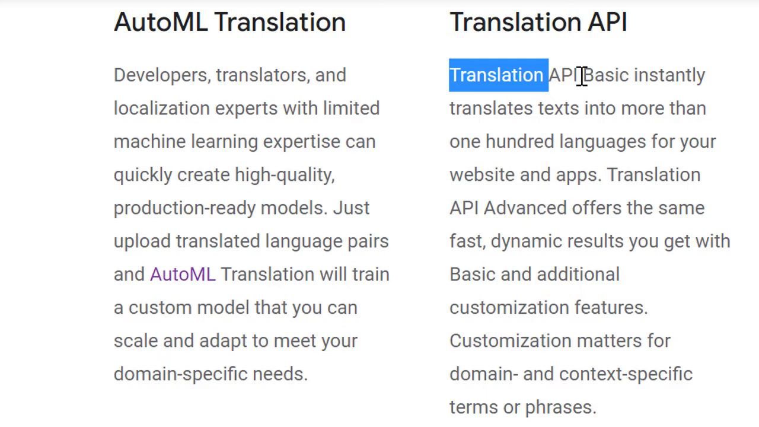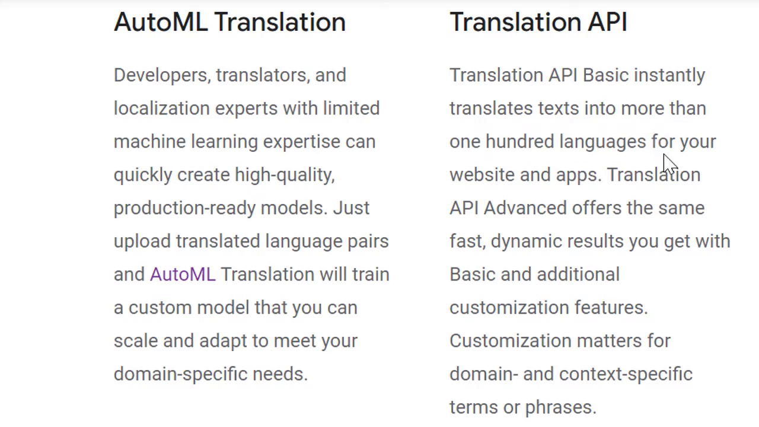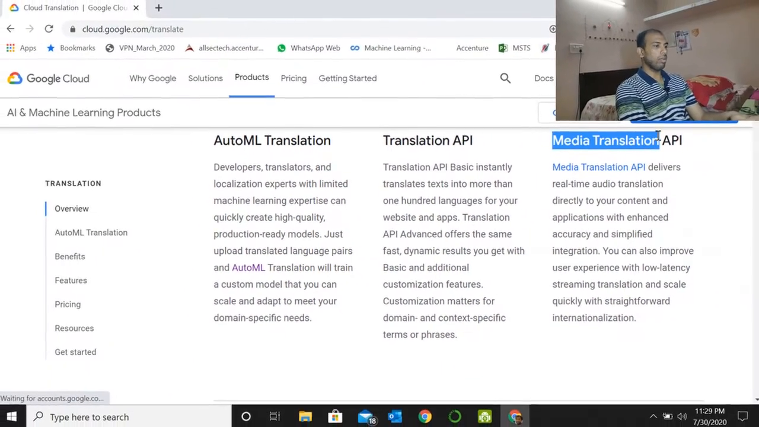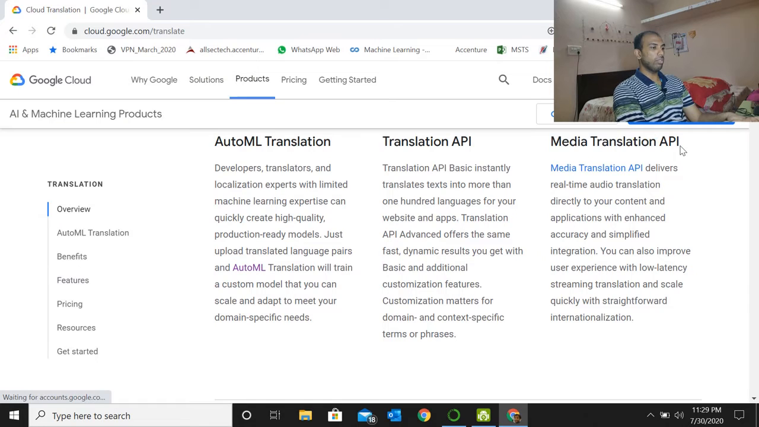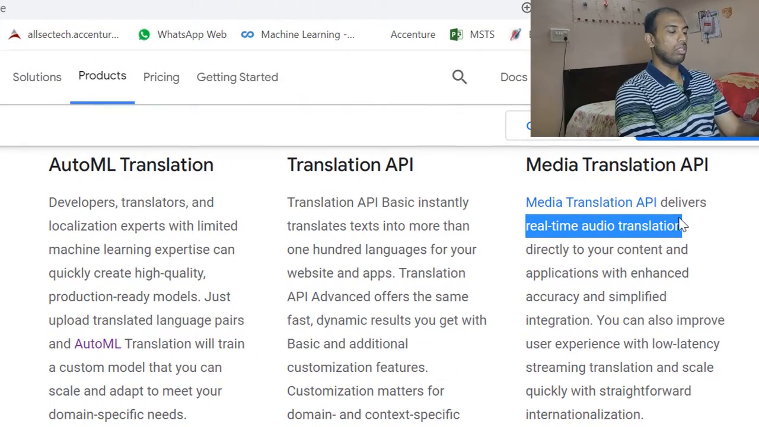This translation API basically instantly translates. It's like a ready-made model that's already trained in a number of languages. They have more than 100 languages. You just have to pick the language that you need and reuse it. This is what is called the translation API. And the media translation API is something that's one level higher. It takes your real-time audio as input and converts that into another language, so that way you don't have to actually provide your transcript. Those are the three things that we have here.